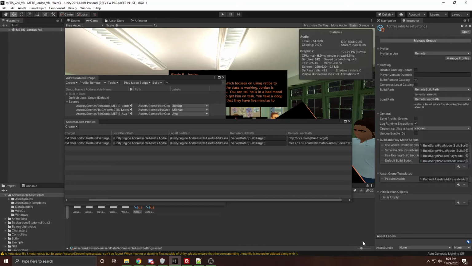1. The FTP location in the profile settings for the addressables, see right here. And 2, a proper labeling for the assets so that we can try and retrieve the assets from the FTP with complete accuracy, which we'll see right here. Because the system removes the assets from the build, it takes very little time to start the scene, and while loading can grab the assets needed. For us, I grab the assets prior to loading and load the scenes once the assets are completed in code.